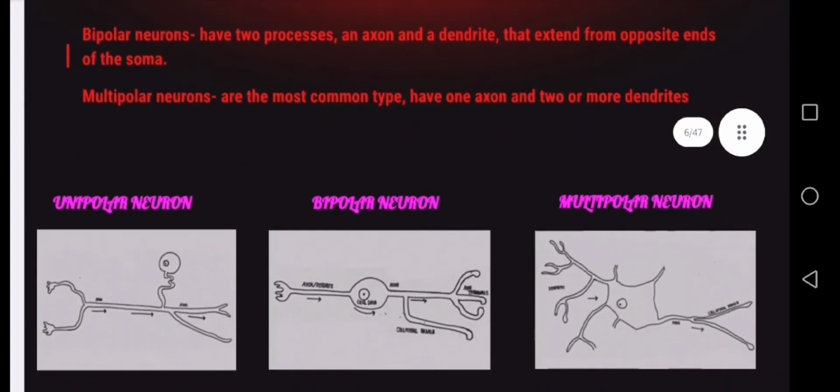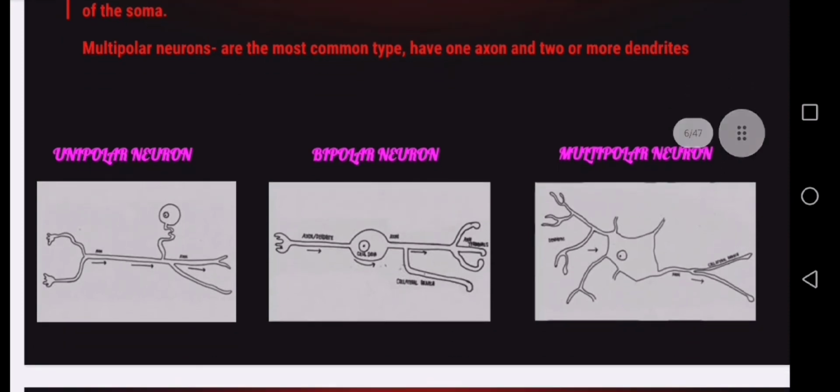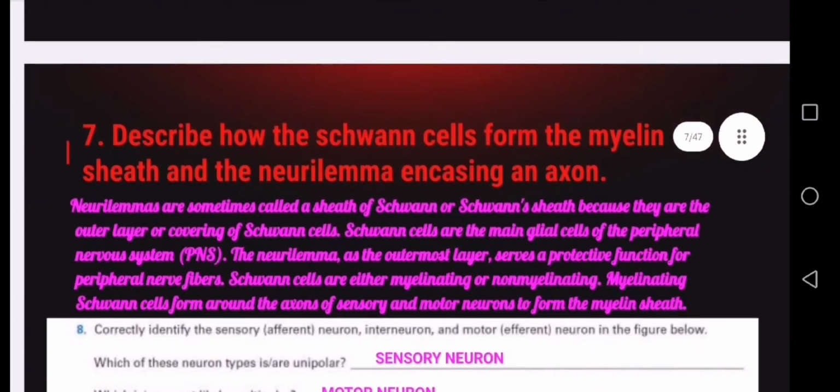Bipolar neurons have two processes, an axon and a dendrite, that extend from opposite ends of the soma. The multipolar neurons are the most common type and have one axon and two or more dendrites. So we have here the unipolar neuron, the bipolar neuron, and the multipolar neuron.